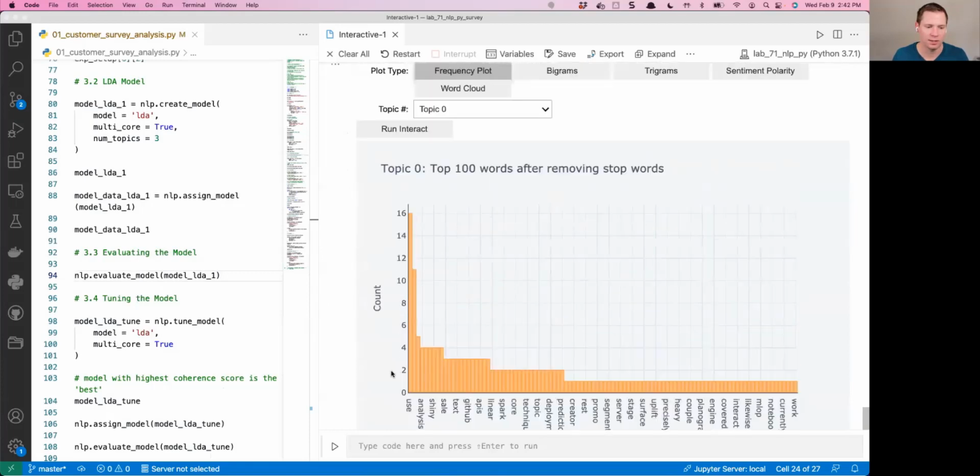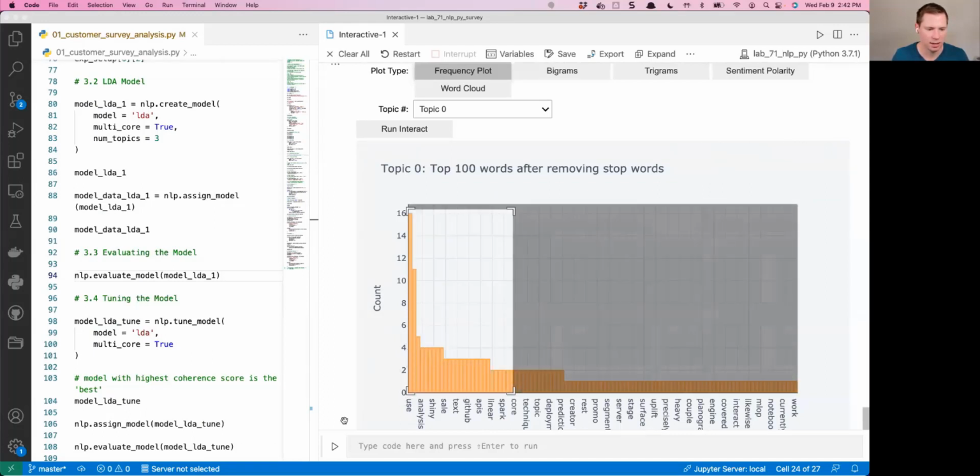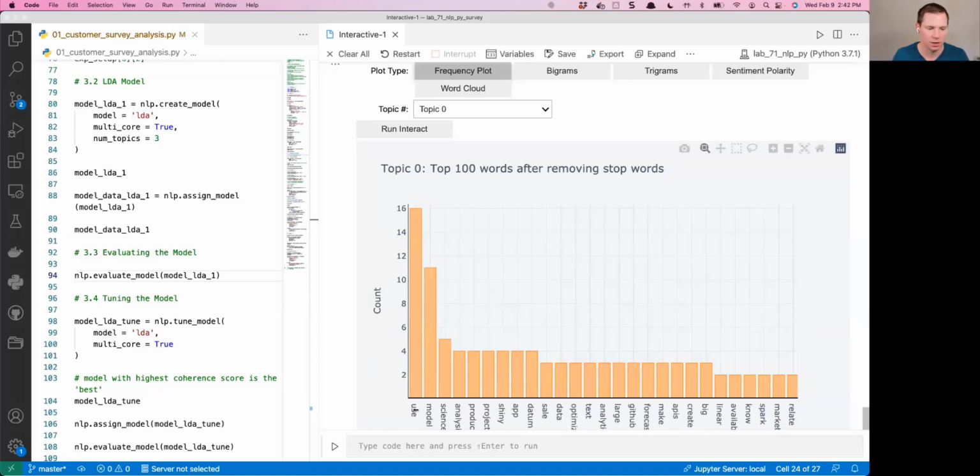And what it's doing is it's showing me the word frequency for each of the topics. So this first topic is pretty heavy on, and I'm going to zoom in here because it's not showing all of the words. So let me do that. Yeah. So you can see it's use, model, science, analysis, production, shiny, apps. So this one might be related to production, maybe some modeling and analysis and production.